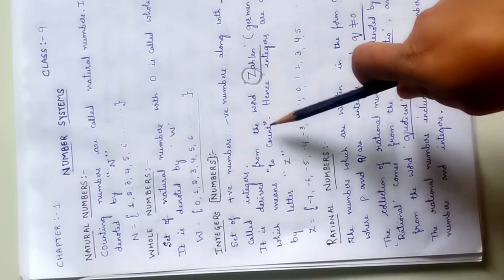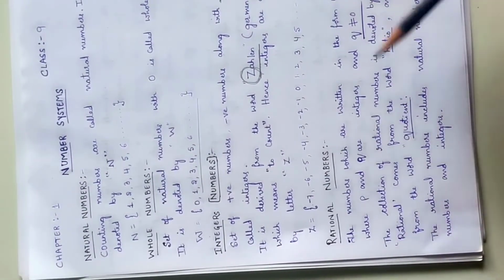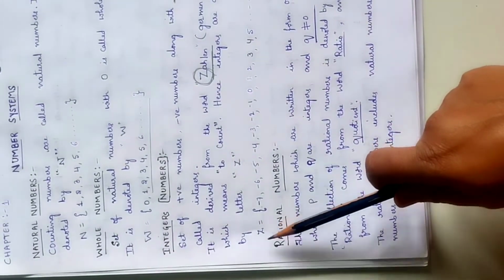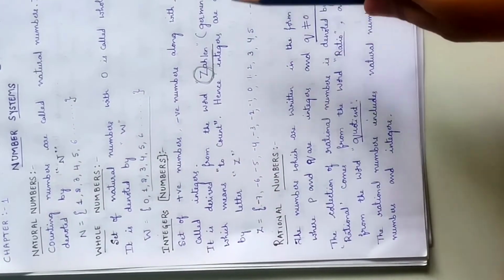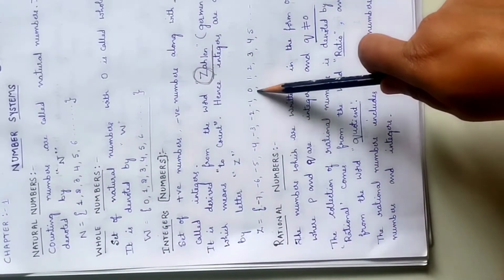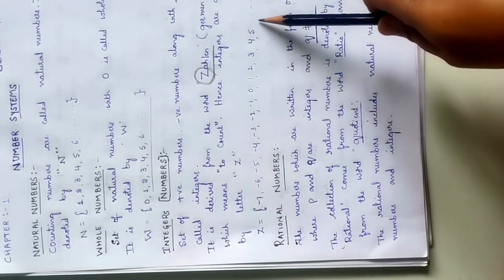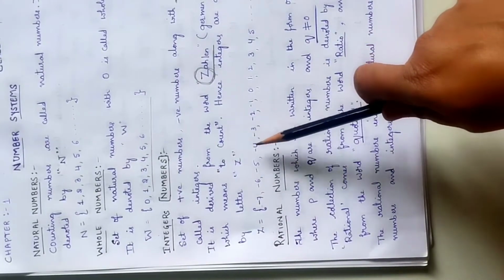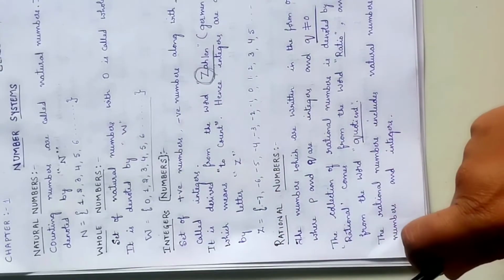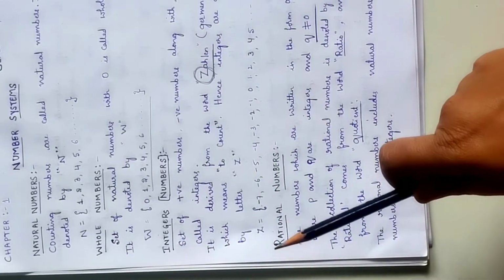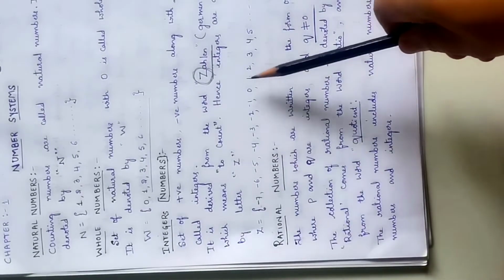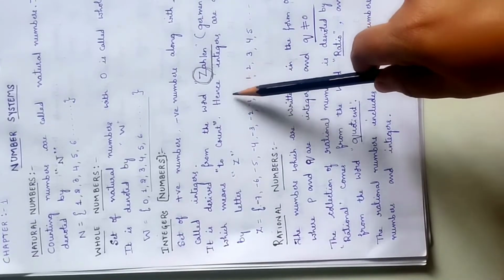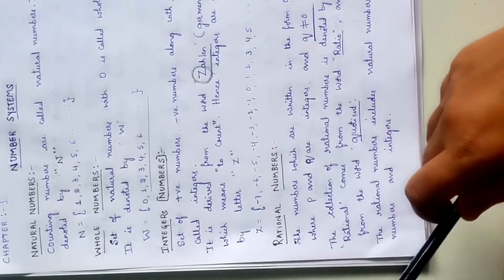Then, how to represent these integers? These integers are represented by the letter Z and enclosed by flower brackets, where you can notice 0, 1, 2, 3, 4, etc. along with -1, -2, -3, -4, -5, and so on. Clear? I'll repeat. Integers are a set of positive numbers, negative numbers along with the 0.